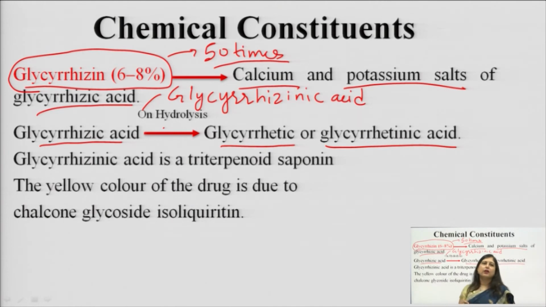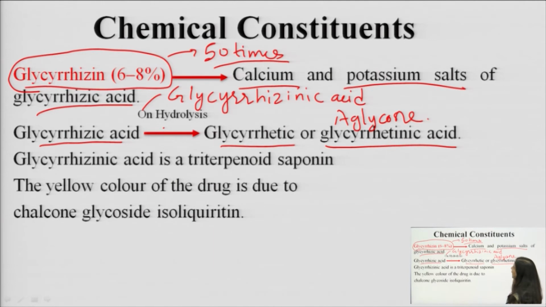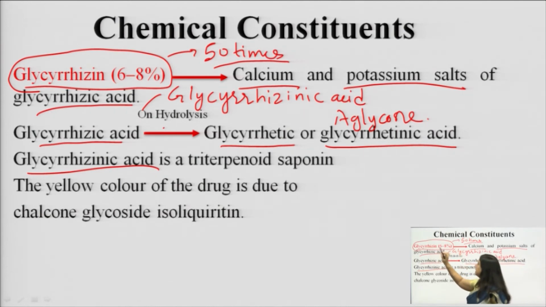It gives glycyrrhetinic acid, which is the aglycone of the glycoside. So, the aglycone is glycyrrhetinic acid and the glycoside is glycyrrhizic acid. The same thing is written that glycyrrhizinic and glycyrrhizic acid are the same.